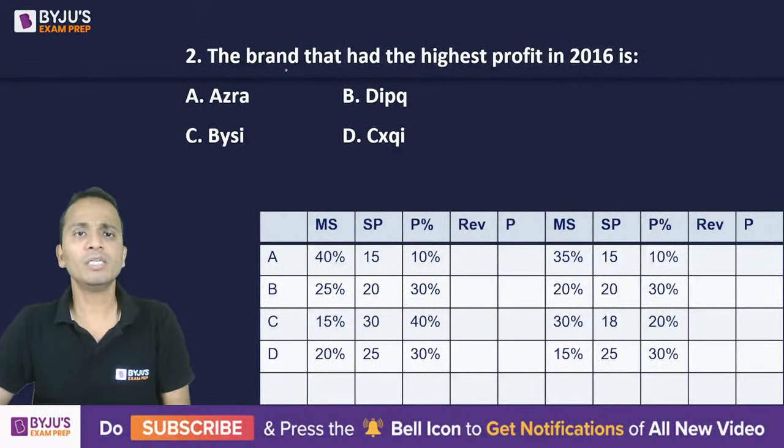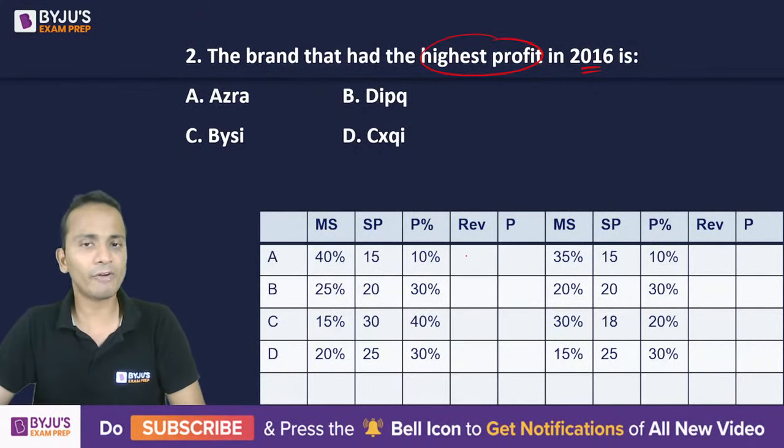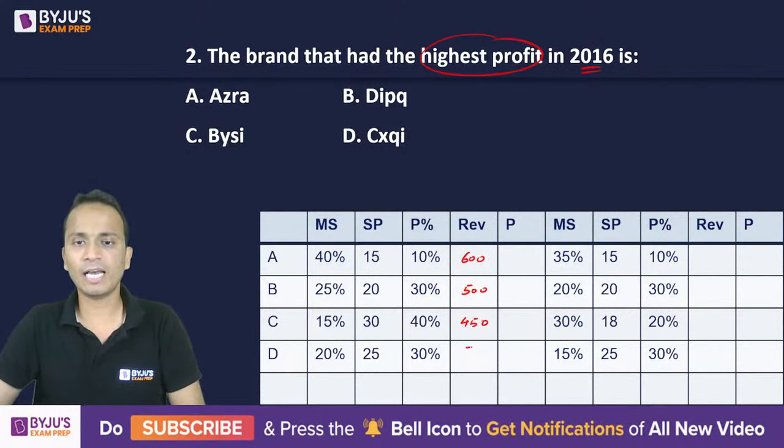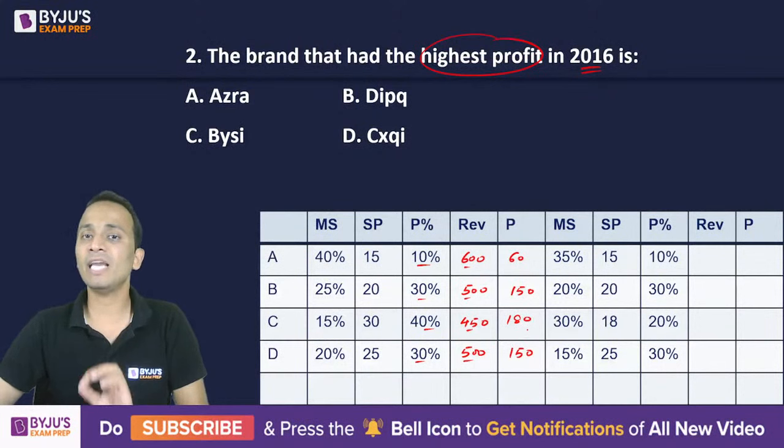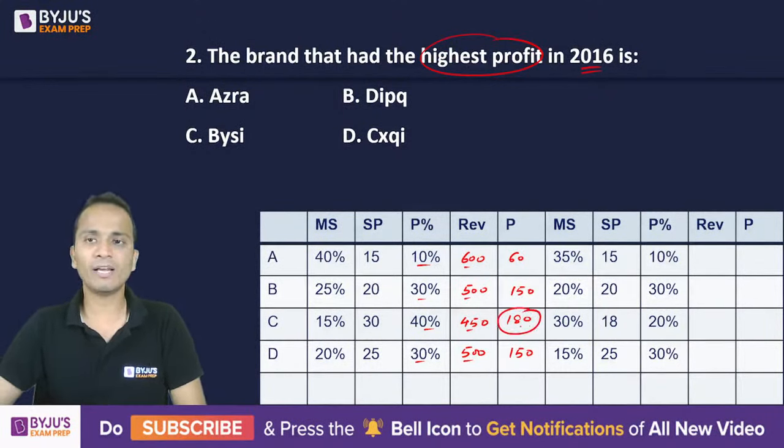Now question number 2 is the brand that had the highest profit in 2016. Now they want profit. So I'll write the revenues first of all quickly. 600, 500, 450 and 500. Now profits are 10% of 600, that is 60. 30% of 500, 150. 40% of 450, that is 180. And 30% of 500, that is 150. So among these four brands, which brand had the highest profit? So the highest profit is 180, and that is for brand C.